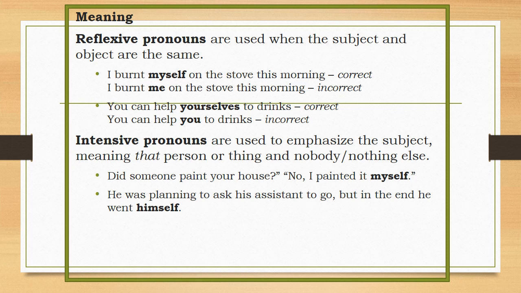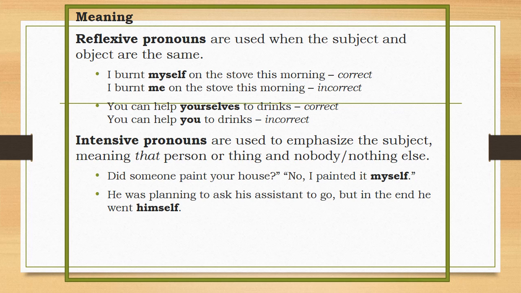So the next sentence, I burnt me on the stove this morning, is an incorrect example of reflexive pronouns because the object me is not a form used by the reflexive and intensive pronouns. So next example, you can help yourselves to drinks. This is the correct example of a reflexive pronoun in which the subject you and the object yourselves are the same.